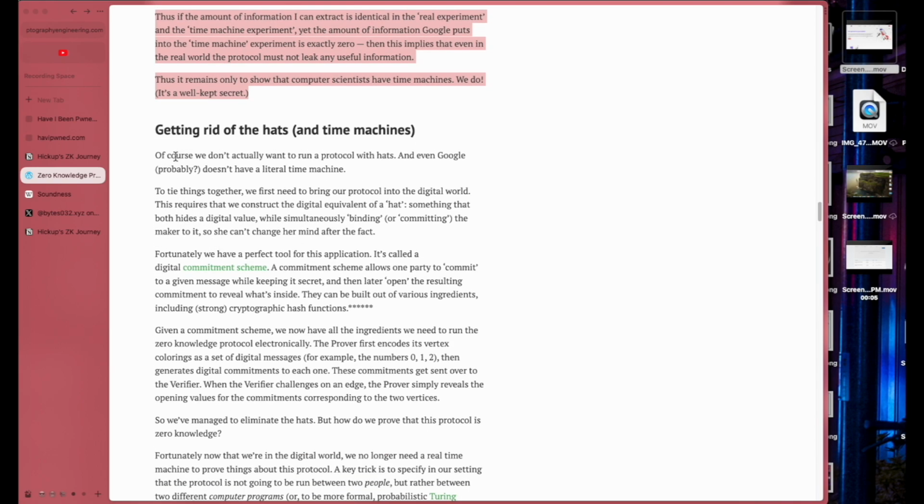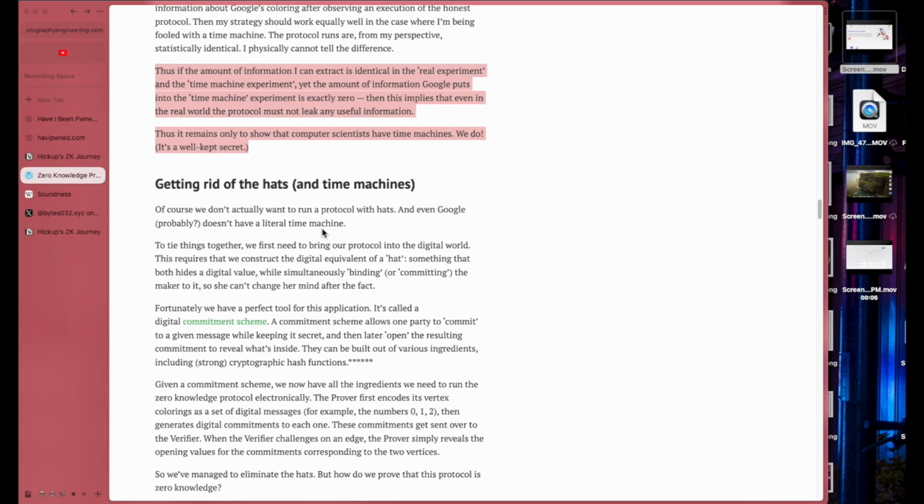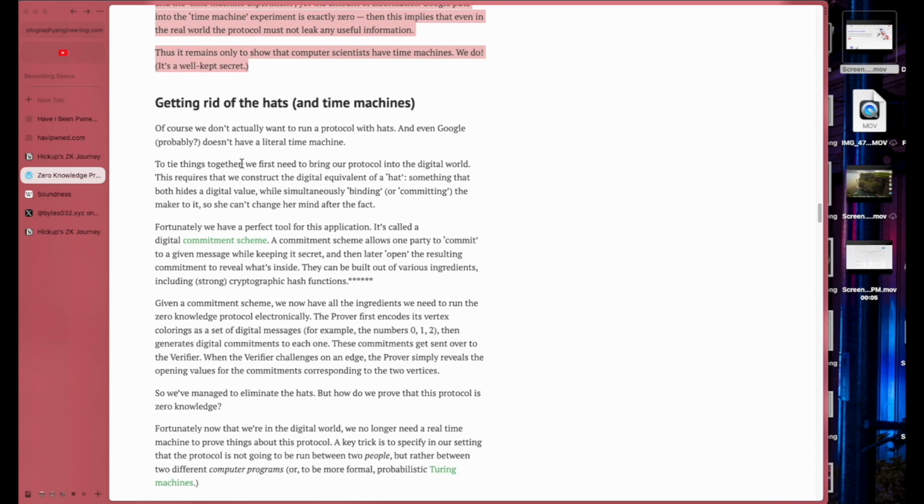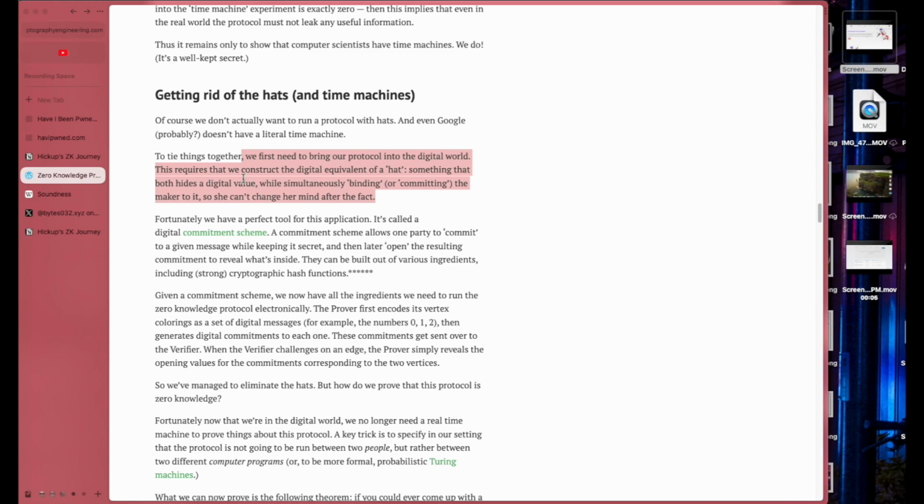Getting rid of the hats and time machines. Of course, we don't actually want to run a protocol with hats, even if Google probably doesn't have a literal time machine. To tie things together, we first need to bring our protocol into the digital world. That requires that we construct the digital equivalent of a hat, something that both hides the digital value while simultaneously